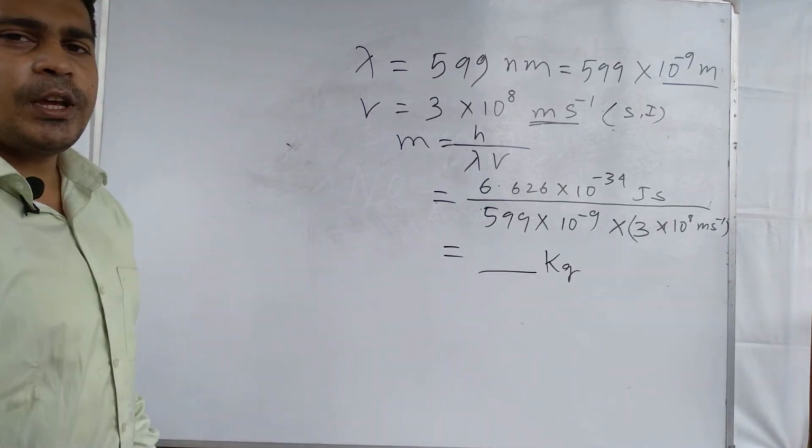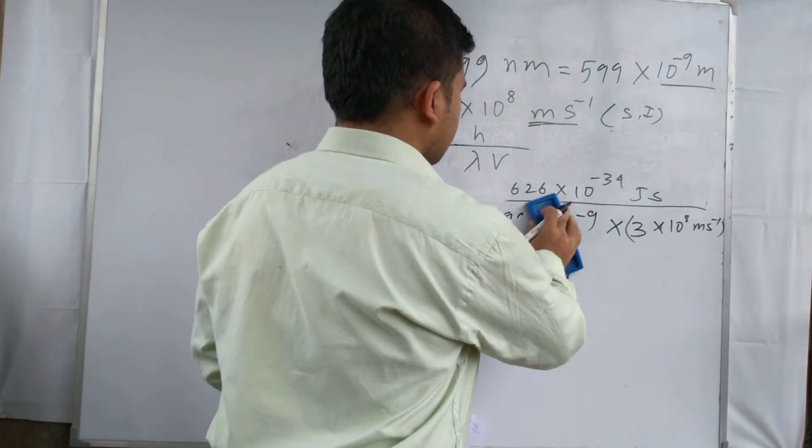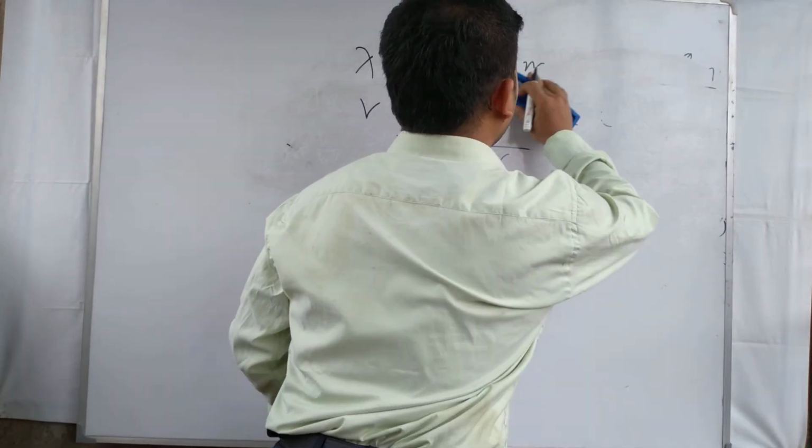Okay, we see another numerical from the de Broglie equation.